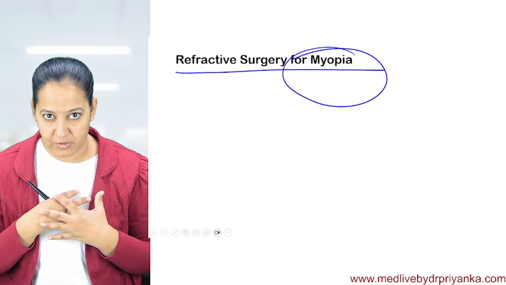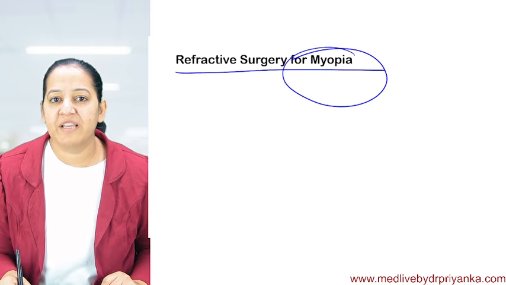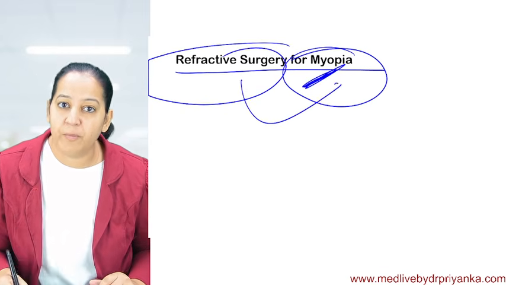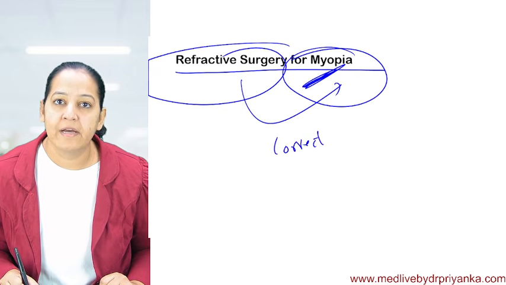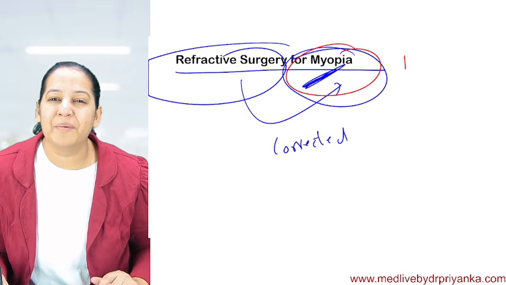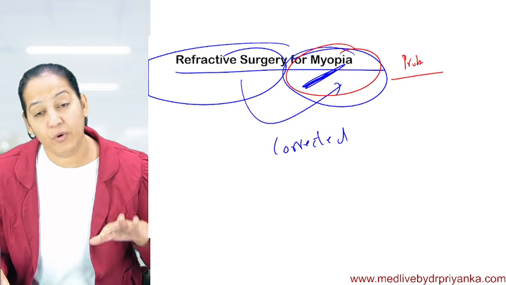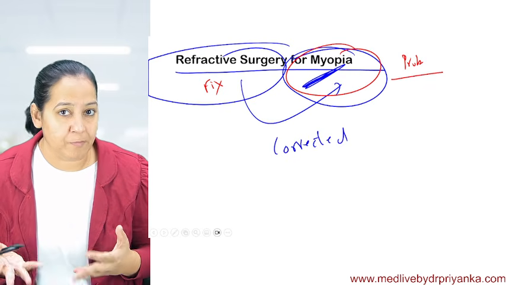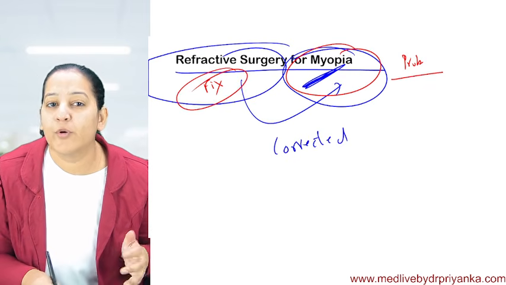I'm an ophthalmologist. There is a patient in front of me. The patient is having myopia. I want to do a surgery so that the myopia is corrected, obviously. So first you understand what the problem in myopia is, what I want to fix. If you know what you want to fix, fixing is very easy. We will fix the problem, but only if you know what the problem is. If you don't know the problem, how are you going to fix it?